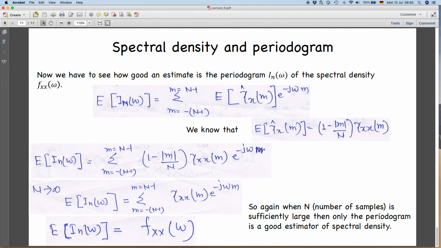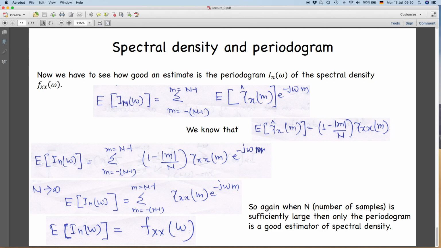Only when n is sufficiently large can you write it as f_x(ω). It can be the energy spectral density, as I said in the previous class, or you can call it power spectral density if it is normalized by the total variance. So when your number of samples is sufficiently large, only then is the periodogram a good estimator of spectral density. So this was about the periodogram.